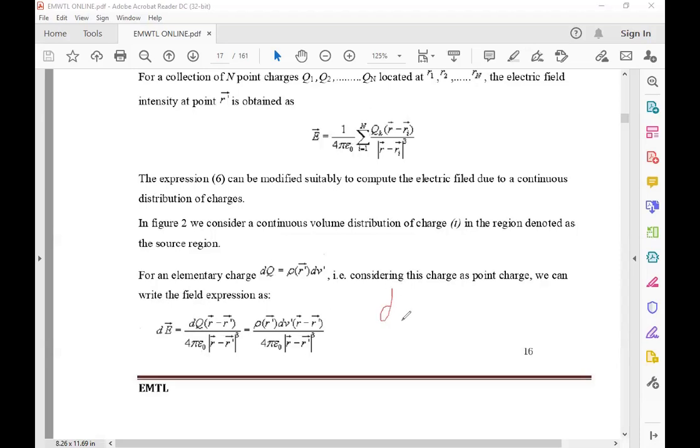That dq is equal to rho s into ds, where it is a surface charge. dq is equal to rho v into dv for a volume charge, and dq is equal to rho l into dl for a line charge.